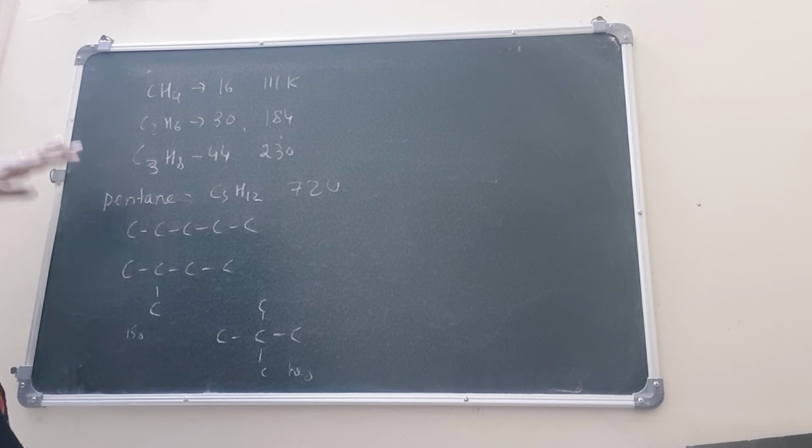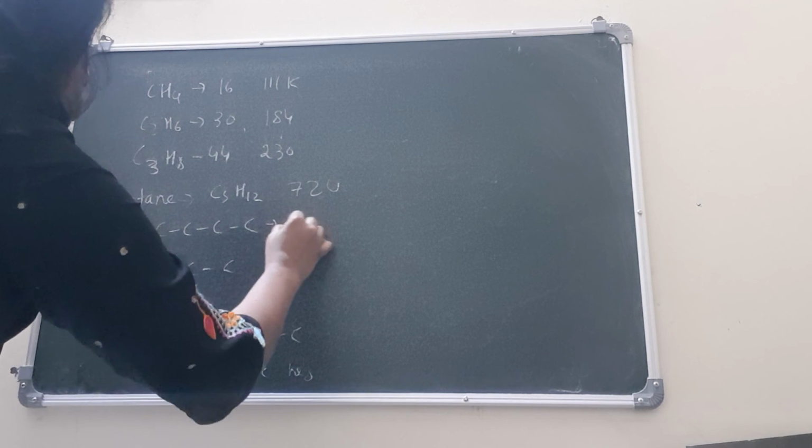Now all of them have the same mass because they all have the same molecular formula. Does it mean that they have the same boiling point? No. First is the mass. More priority is with the mass. If masses are the same, then area comes into the picture. This one has more area.